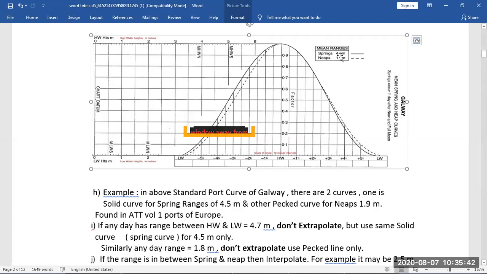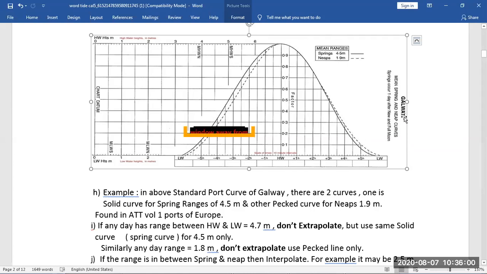And suppose the tide range is more than that, suppose the tide range is 5, then also we will use this. We cannot extrapolate. So we'll use the 4.5 solid line only. And suppose the range of tide is 1 meter, then we also cannot extrapolate. So we'll use this dotted line only.